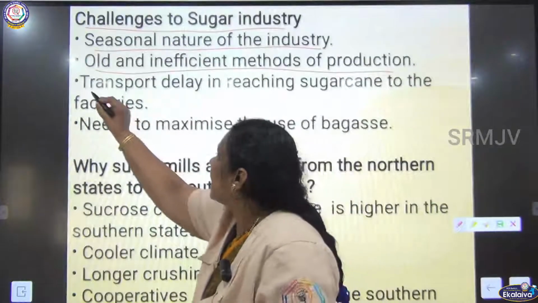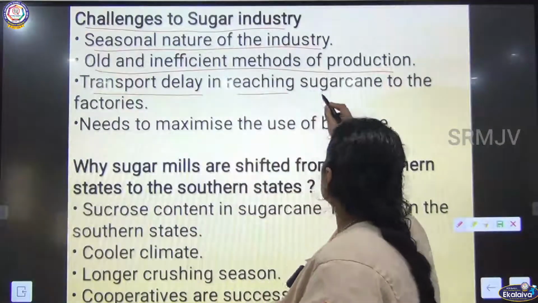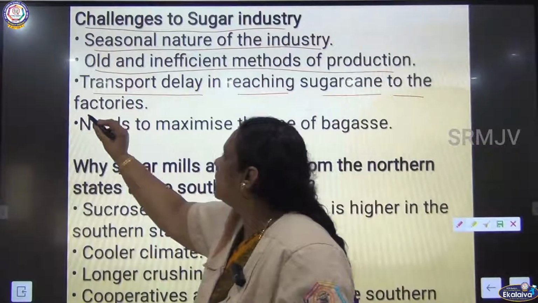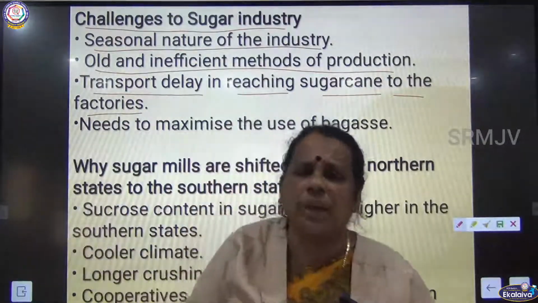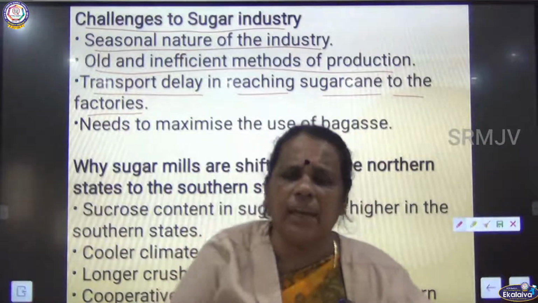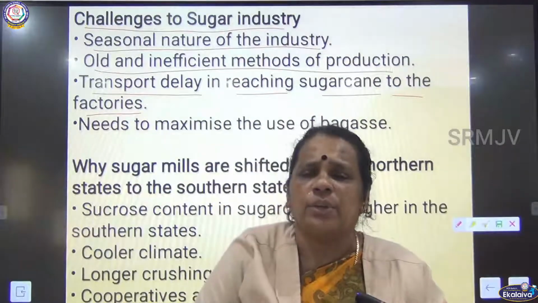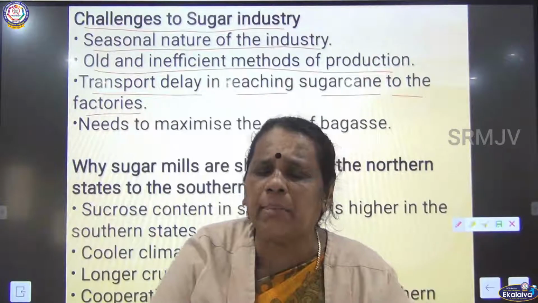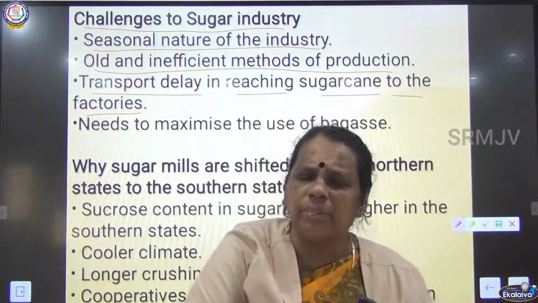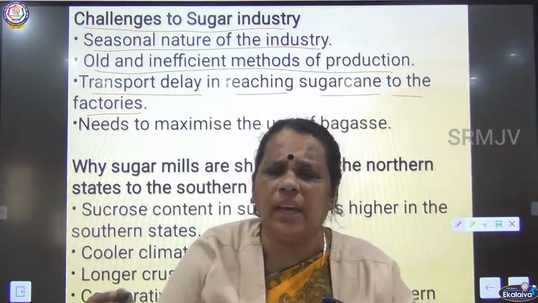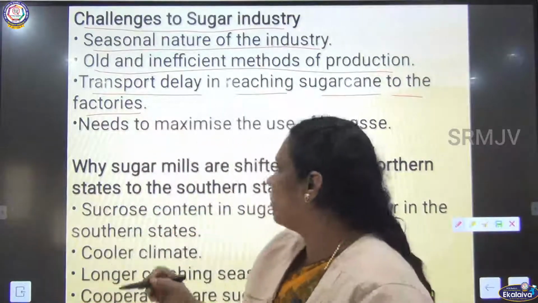The next one is transport delay in reaching sugarcane to the factories. Sugarcane has to be moved from the agricultural field to the sugar mill, so if there is a transport delay, it will definitely take time to move the raw material. This is again another disadvantage.